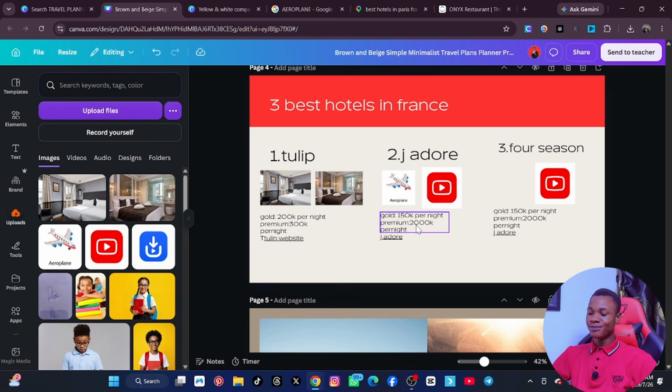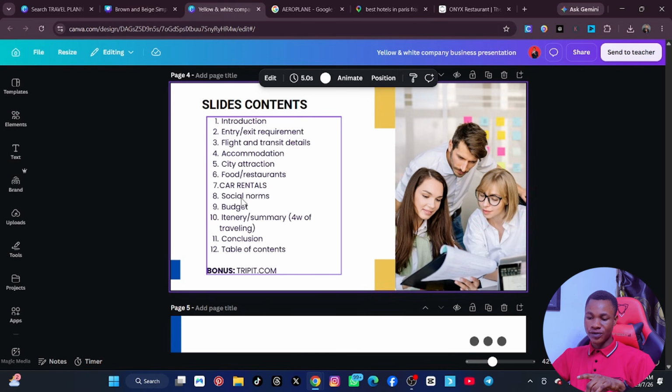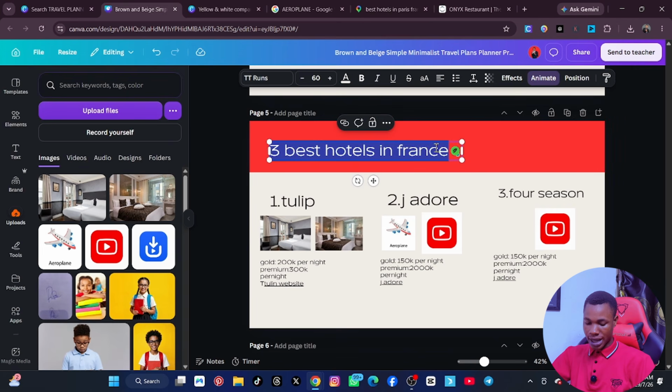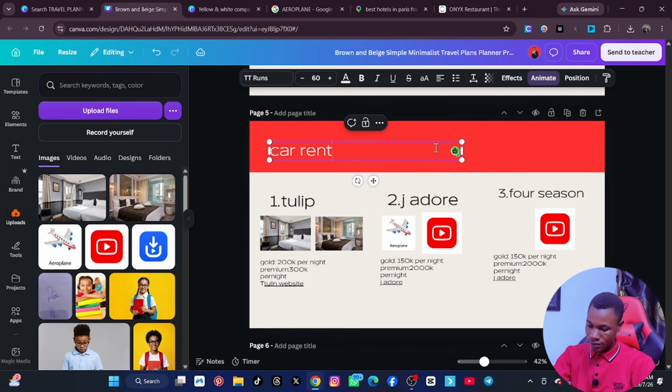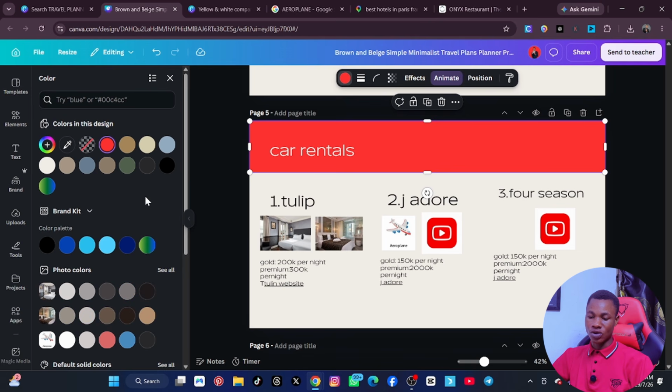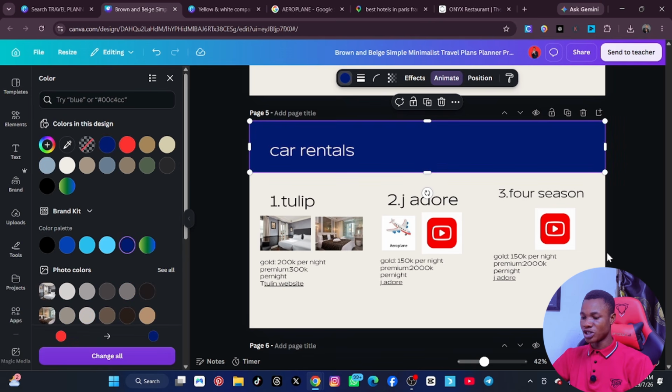We'll soon be done. Is that okay? Now the next thing to do is to research car rentals, city attractions, and restaurants. So we'll come back to our slide and duplicate this by clicking on the plus sign here, and then we can say car rentals. You can change the color to any color, or leave it. Fine, you can leave it, but let me change it to blue.